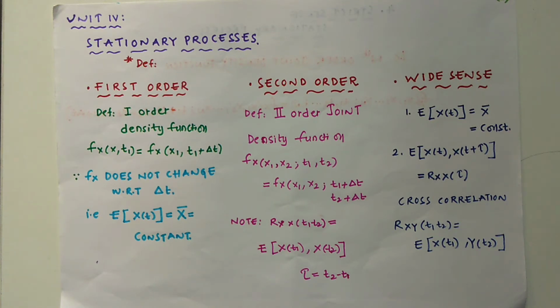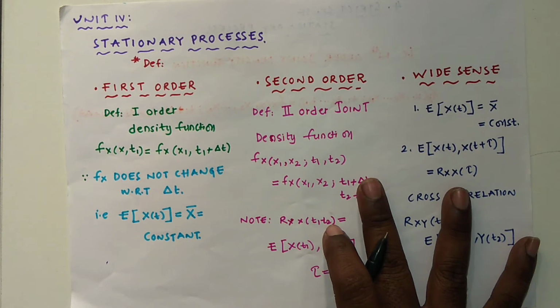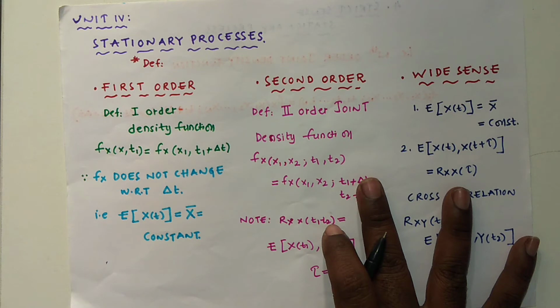And we have been discussing the stationary processes. A random process is said to be stationary if all its statistical properties such as mean, moment, variance, autocorrelation, cross correlations do not change with the time shift.